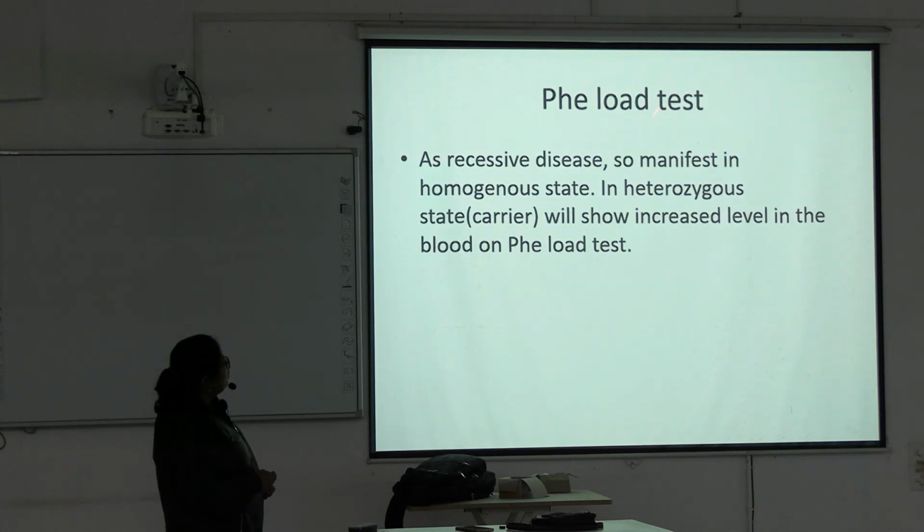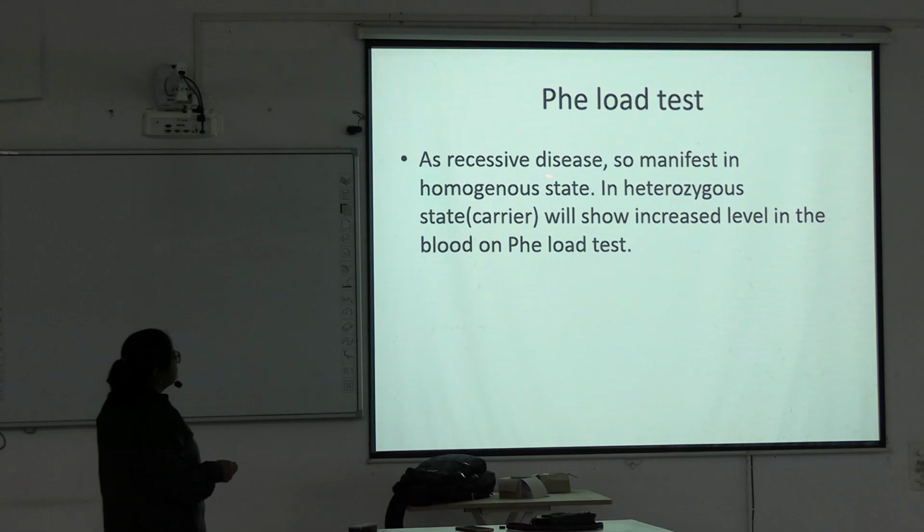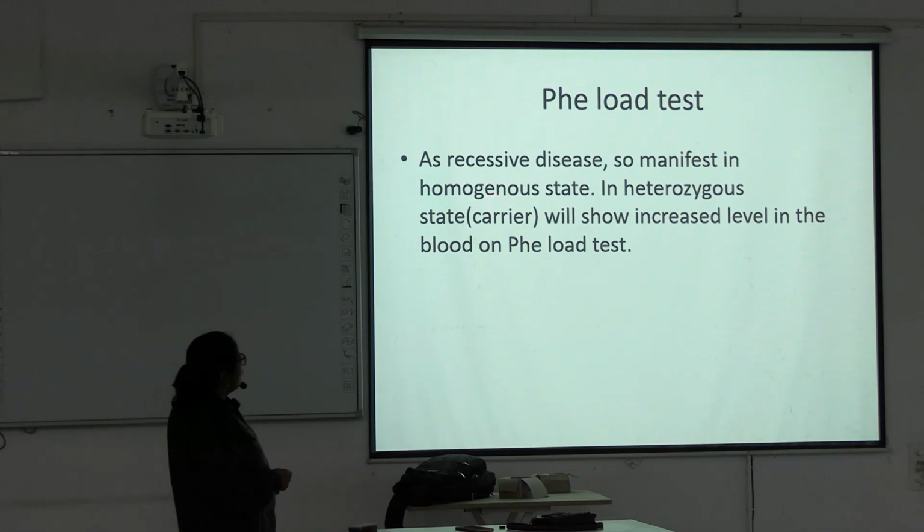Now, the phenylalanine load test. As it is a recessive disease, it manifests in the homozygous state, meaning both parents supply one affected gene, then the offspring will get the two affected genes and it will be the homozygous state.